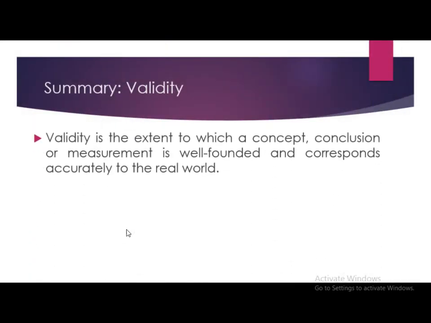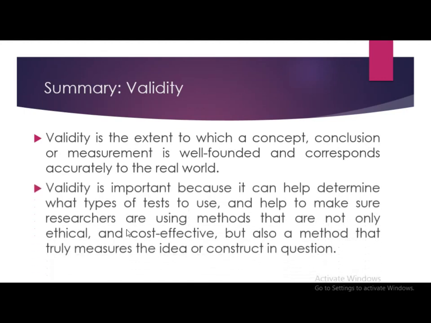Validity is the extent to which a concept, conclusion, or measurement is well-founded and corresponds accurately to the real world. Validity is important because it can help determine what types of tests to use and help to make sure researchers are using methods that are not only ethical and cost-effective, but also a method that truly measures the idea or construct in question.